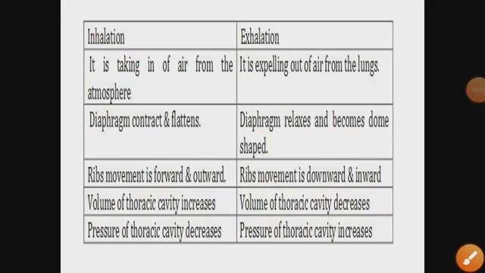Good morning students. Today we will study about the mechanism of breathing. As I told you earlier also, there is a vast difference between breathing and respiration. Breathing includes inhalation and exhalation.